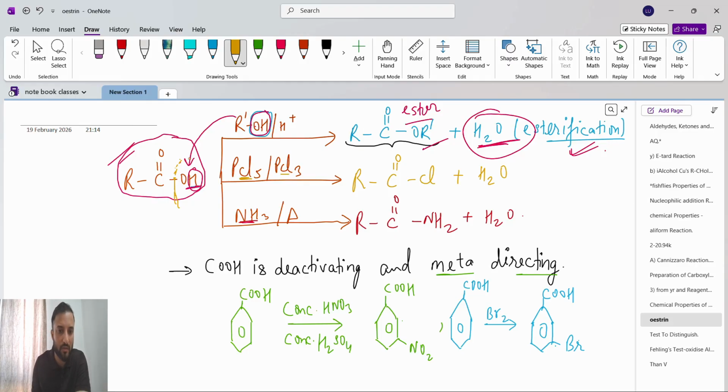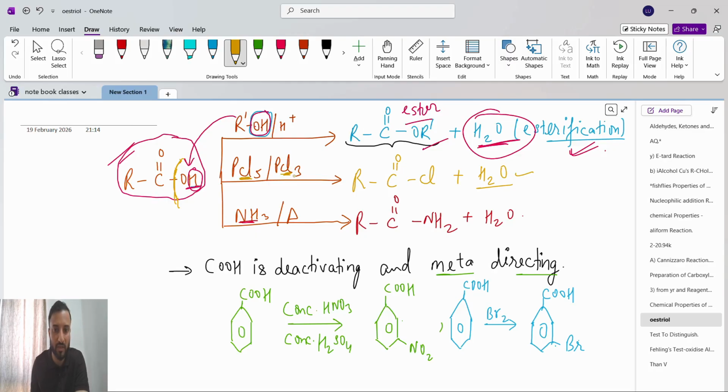The carboxylic acid is reacting with PCl5 or PCl3, and the group here is chlorine. So the OH group will break to form H2O and the chlorine will attach, giving RC double bond O Cl. See RC double bond O, OH reacting with PCl5 or PCl3.